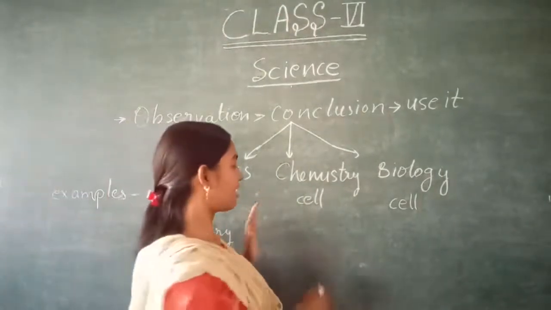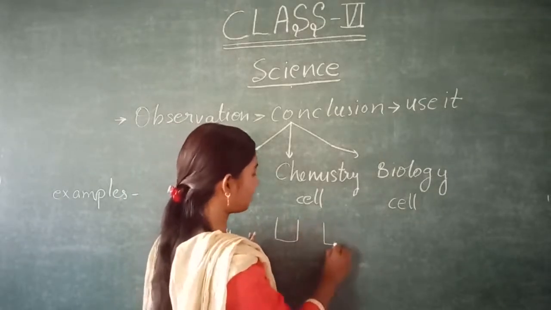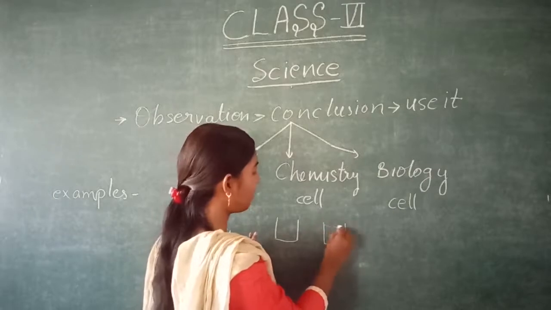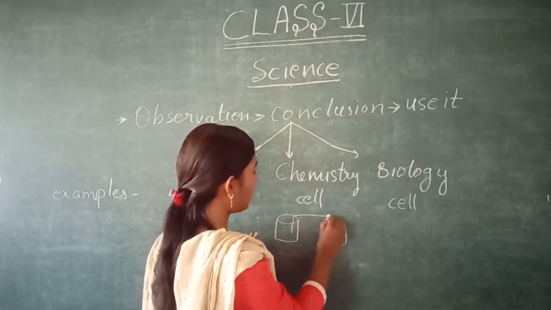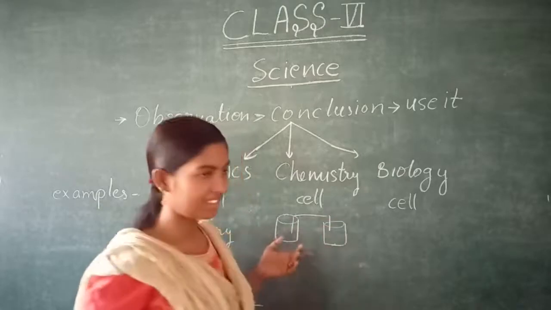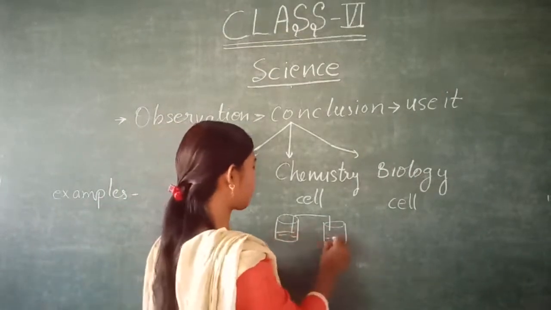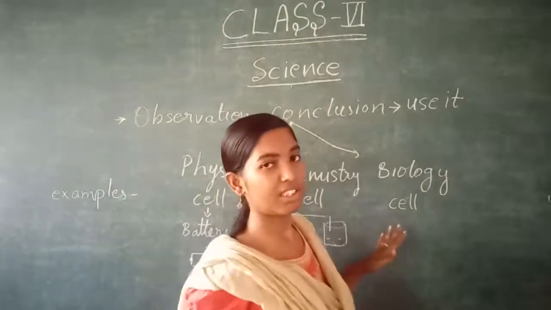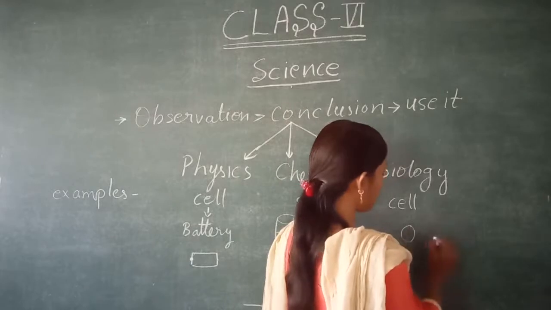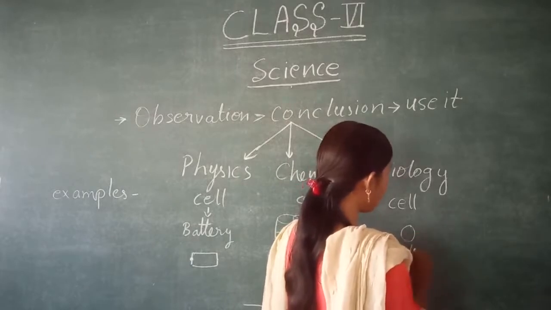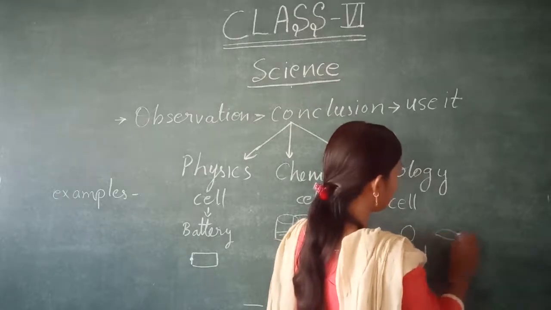Now in chemistry, we also make a cell with the help of chemicals. We take chemicals in a beaker and connect them through wire and then generate electricity, and in chemistry this is known as a cell. And in biology, different organs have different cells, like this is a blood cell and this is a muscle cell.